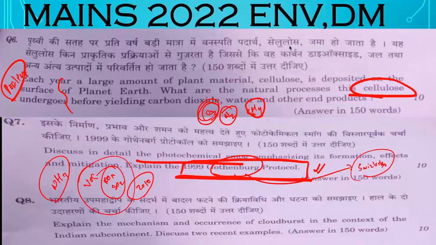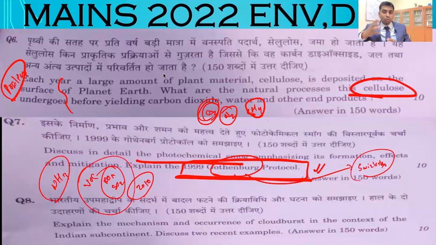So what I mean to say is, even though you have not known this protocol, you can derive some answer there, because this protocol is speaking in the context of the so-called photochemical smog. At least you can write that this protocol is speaking about reducing those pollutants which are causing harm to the environment through photochemicals, right? Such as NOx, sulfur dioxide.